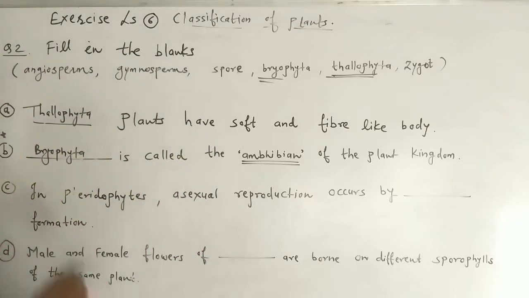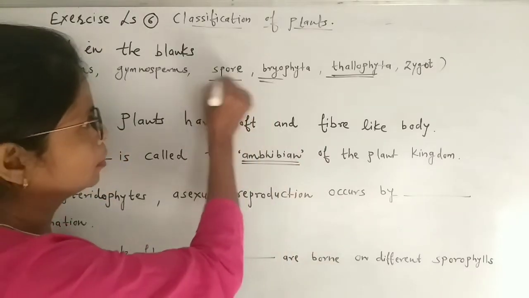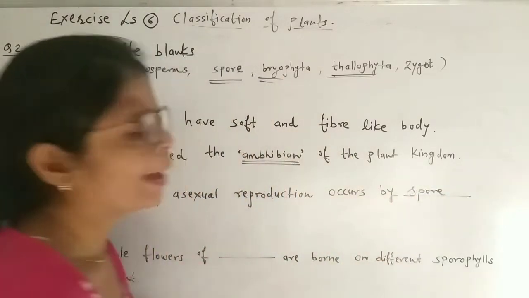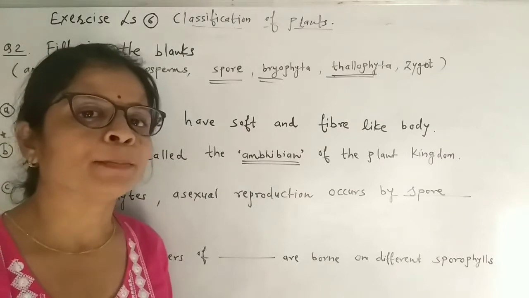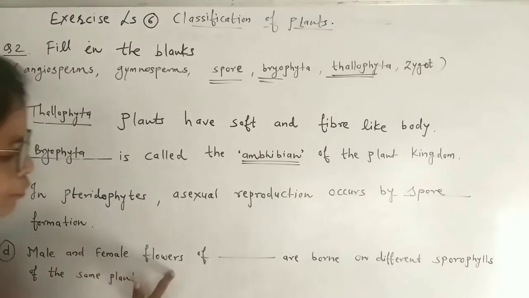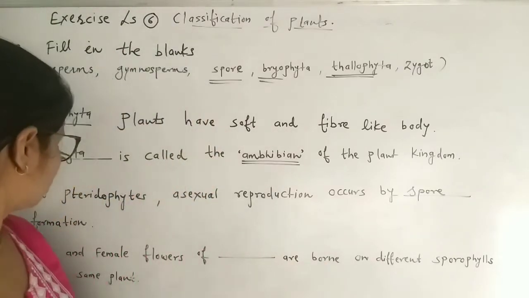Next, in Pteridophyta, asexual reproduction occurs by spores. Now where are they present? They are present on the back side of the leaves. That also we have studied. The example is fern. Then next, male and female flowers of dash are borne on different sporophytes of the same